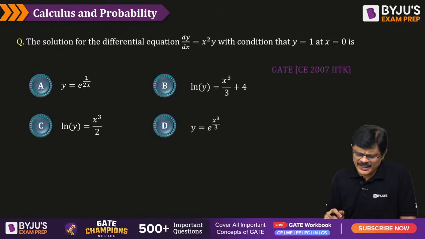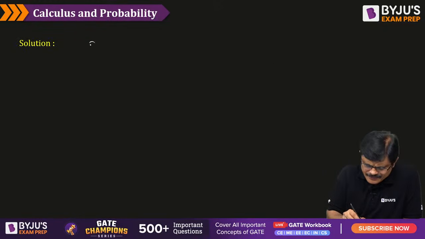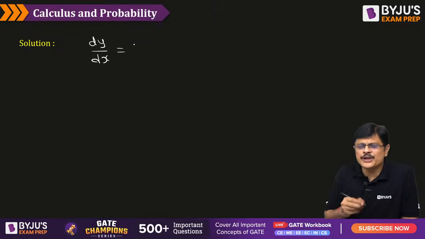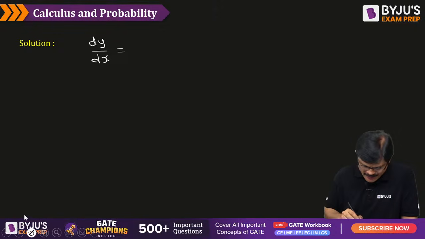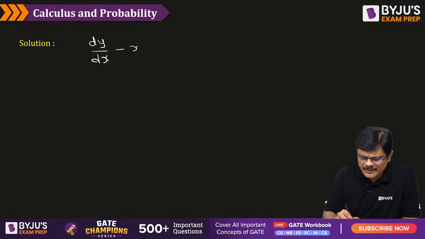Next problem. dy by dx is equal to x square y. Actually, you can solve it by variable separable method, but I want to solve it by the Leibniz linear form, my dear friends. So this can be written as dy by dx minus x square y is equal to 0.